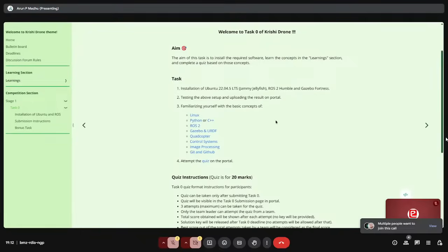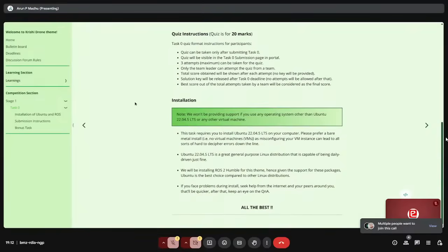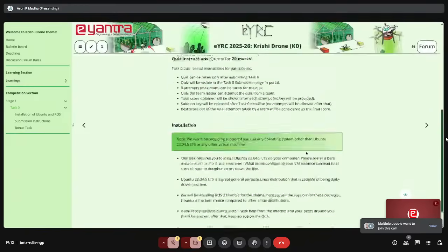Something I have seen on the discussion forum is many people are asking, I have this version of Ubuntu, can I use it, and can I use other things? Something you have to be careful of is to just read through the installation. It's clearly written. You should use this. You shouldn't use any virtual machines. You should use this correct version. Everything you need to know is specifically written here. If something is not written here, then only you come and ask the questions. I'm again repeating, everything you need to know about installation is already written here.